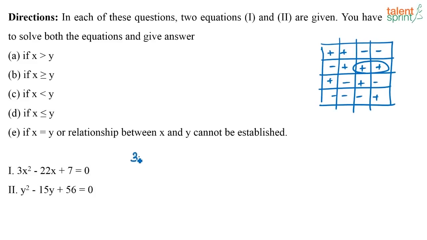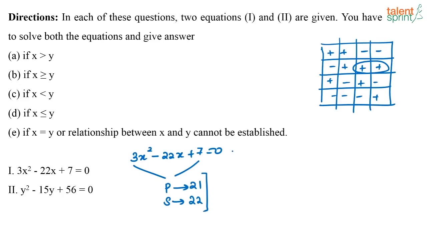The first equation that we have is 3x squared minus 22x plus 7 is equal to 0. So I need to find out two numbers whose product is 21 and whose sum is 22. Which are the two numbers whose product is 21 and the sum will be 22? The two numbers have to be 21 and 1. Now here I have the coefficient of x squared as 3. So the roots that I am looking at are nothing but 21 by 3 and 1 by 3.